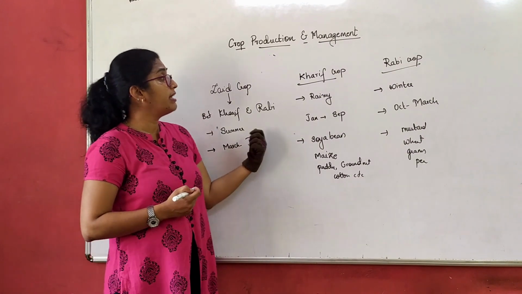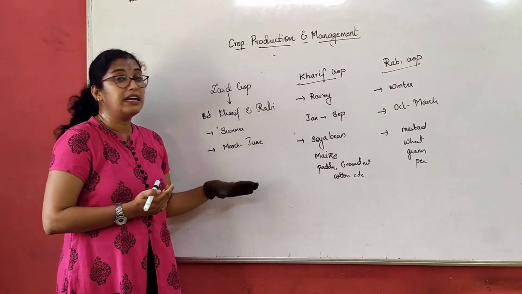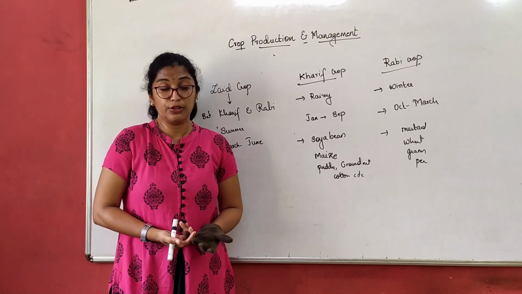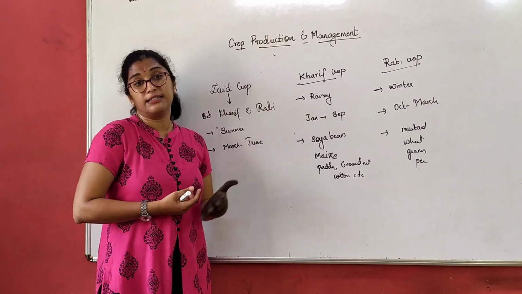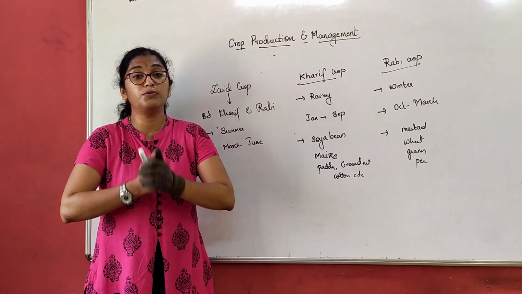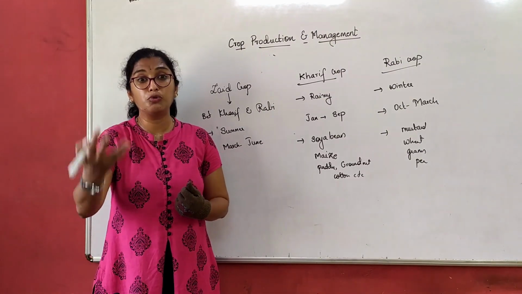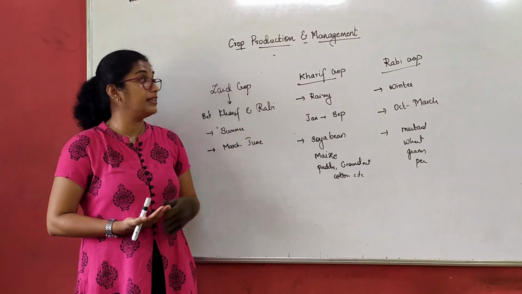Now we have understood what Kharif season crops and Rabi season crops are, but we also have to know how to grow them, right? Once we are growing them, how do we take care of them? See, when a baby is at home, you know in and out of it, what food is to be given to the baby, how to take care of it, and if it is not well, what medications have to be given.